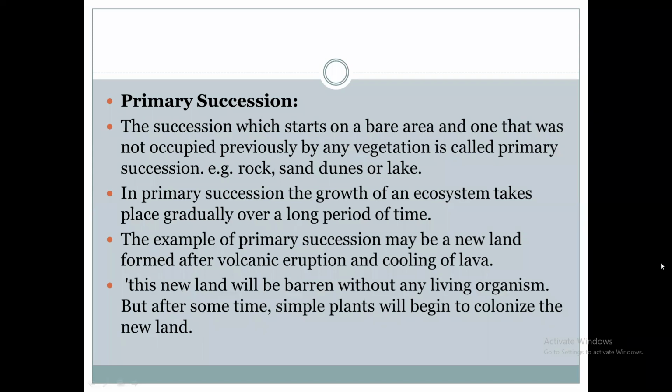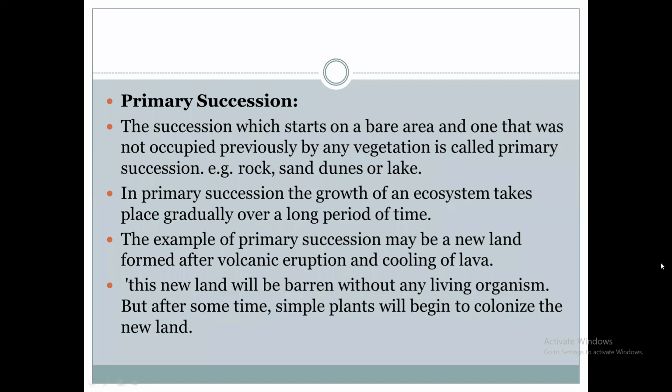After volcanic eruption and cooling of the lava, the original or old land is replaced by new land. A new area is formed, open land is formed. On that open area, new plants will grow.